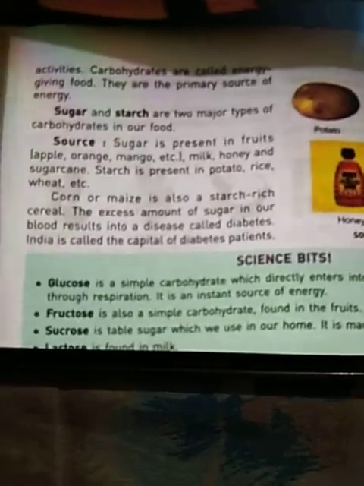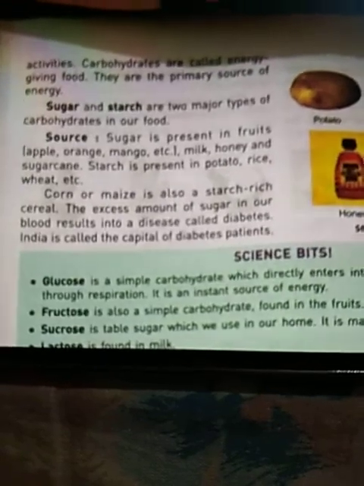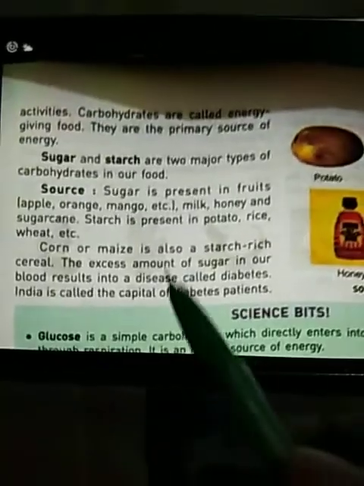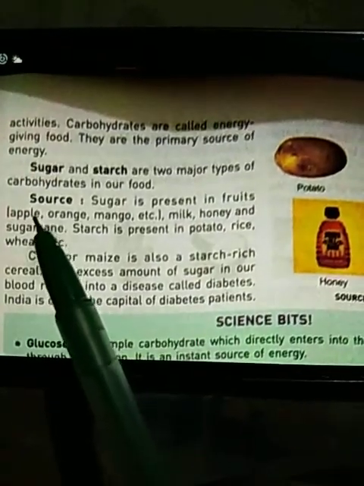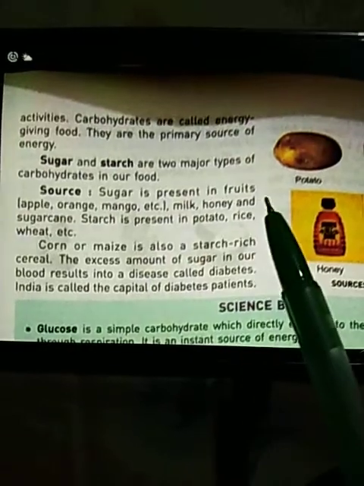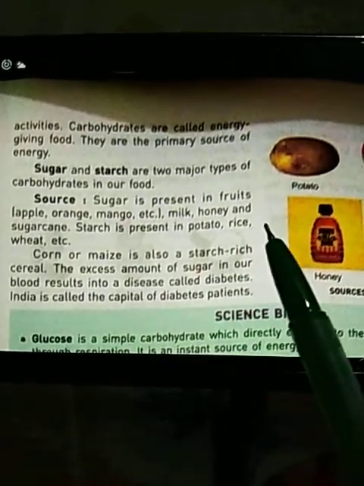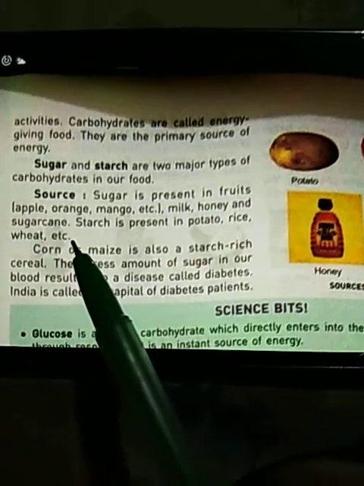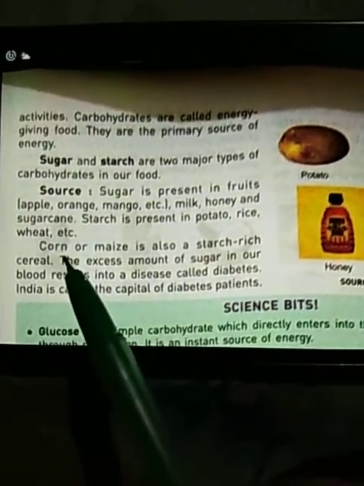Sugar and starch are two major types of carbohydrates in our sources. Sugar is present in fruits like apple, oranges, mango, etc., milk, honey and sugar cane. Starch is present in potato, rice and wheat. Corn or maize is also a starch-rich cereal.